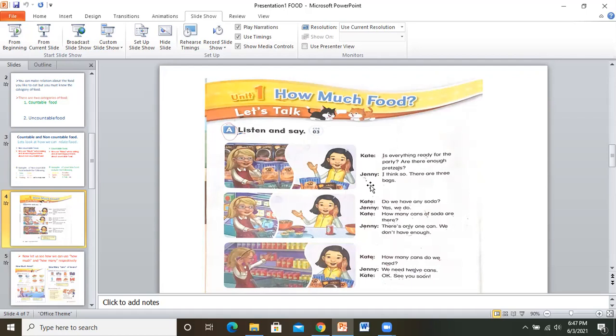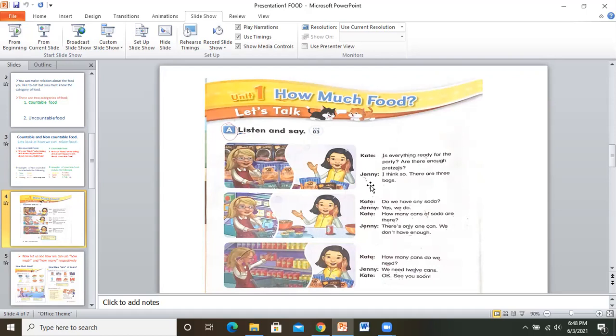So she can say there are 3 bags. Do we have any soda? She could have said, yes, we have 1 soda, or we have 2 sodas, or we have 3. But she said, yes, we do. And then look at the question. How many cans of soda are there?